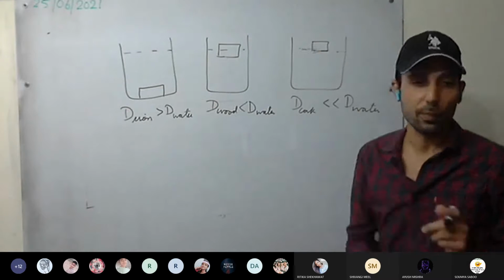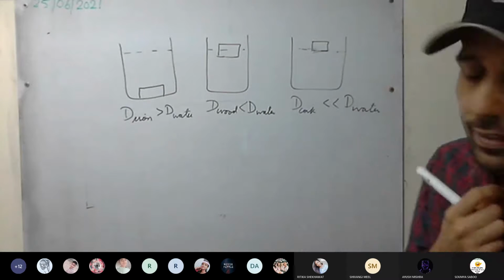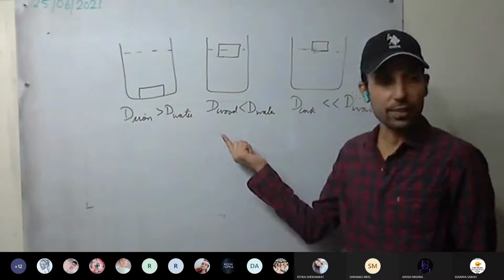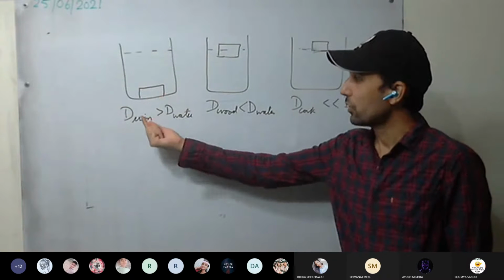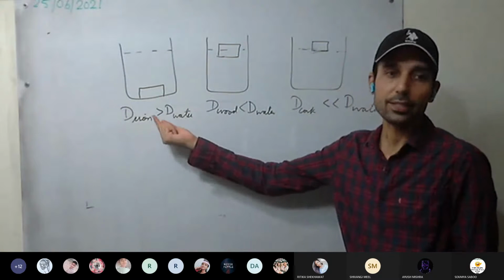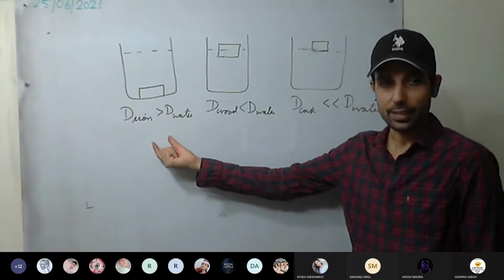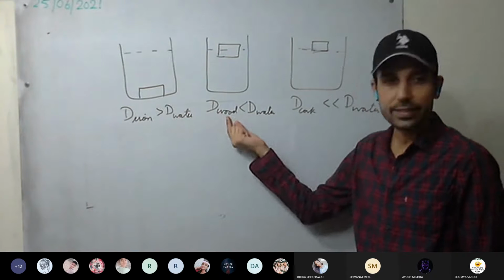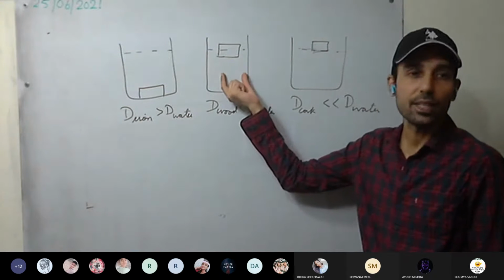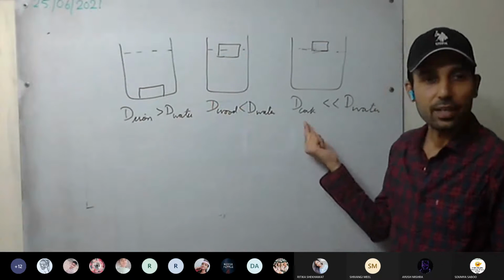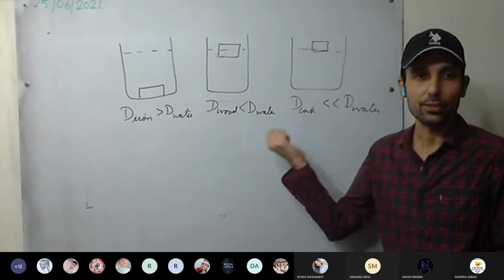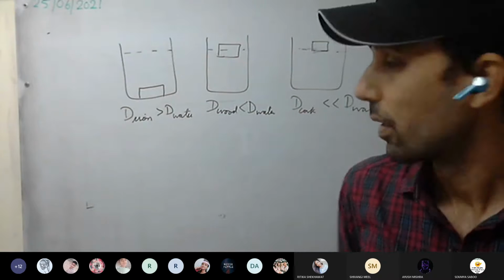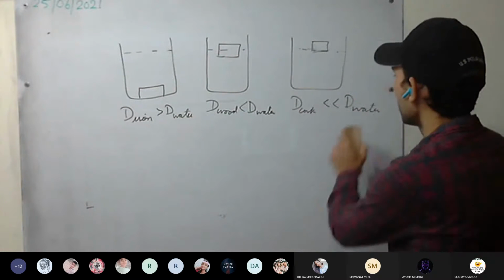So, what can we say from this? What can we derive from this? Regarding sinking or floating, we can derive that an object which has density more as compared to the liquid will sink, and an object which has less density as compared to the liquid will float. Understood this one? This is the conclusion we have drawn. So okay, this is clear.